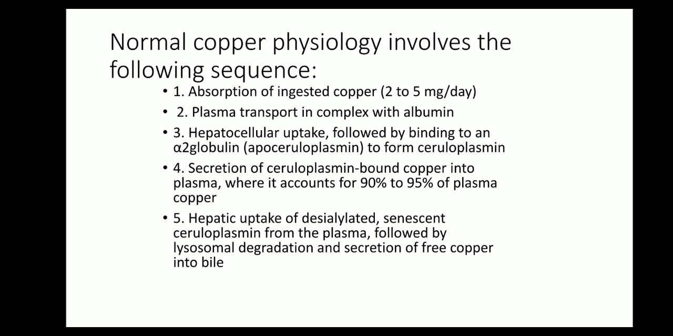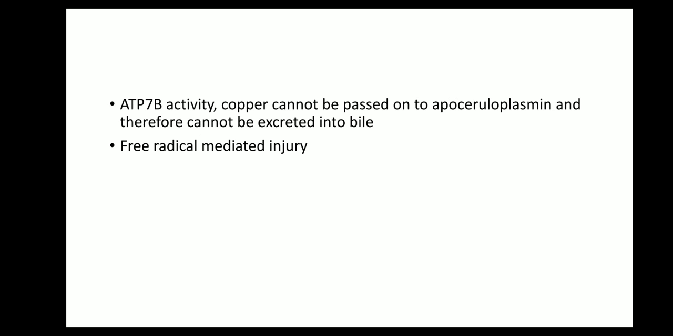Normally the amount of copper absorbed in the body is 2 to 5 milligram per day. Then it is transported in the plasma in complex with albumin. Then it will be taken up by the liver cells, wherein it will bind to alpha-2 globulin, that is apoceruloplasmin, to form ceruloplasmin. Then there will be secretion of this ceruloplasmin-bound copper into the plasma, wherein 90 to 95% of plasma copper is formed by this. Then hepatic uptake of desialylated senescent ceruloplasmin from the plasma, followed by lysosomal degradation and secretion of free copper into the bile.